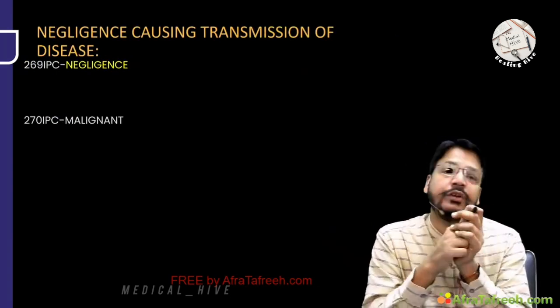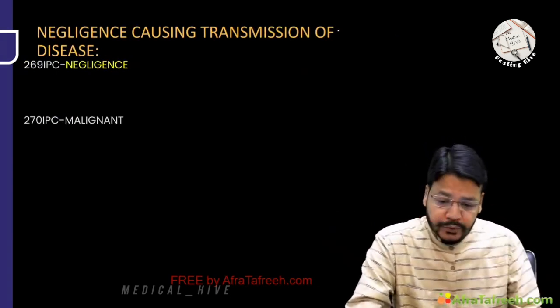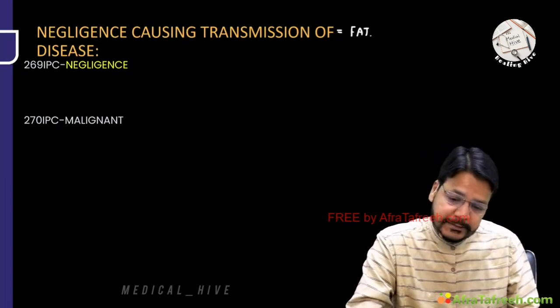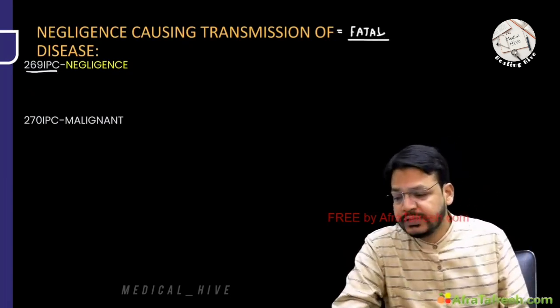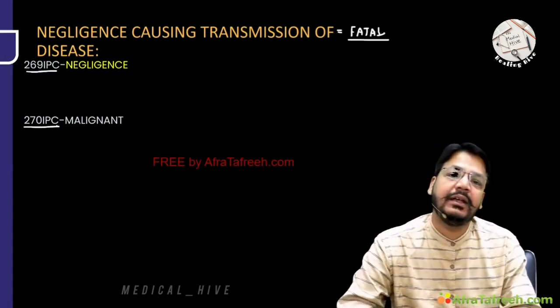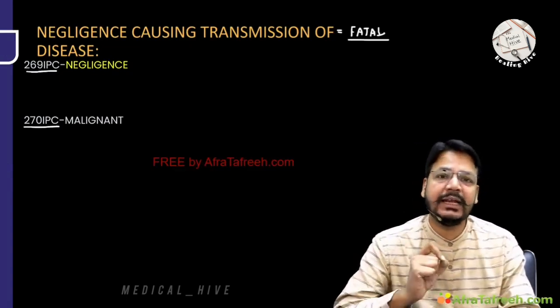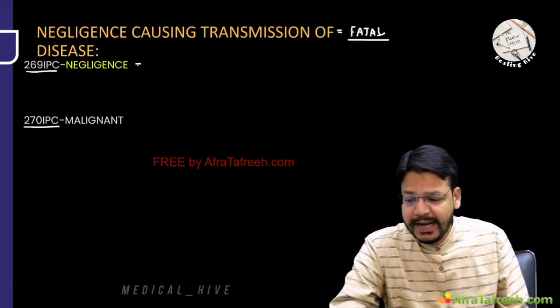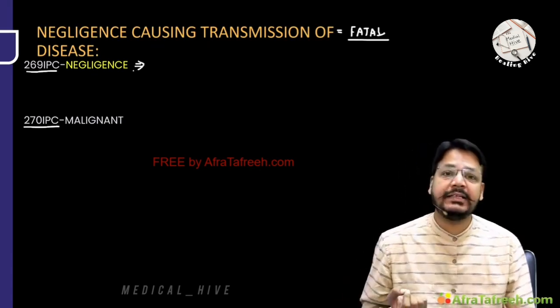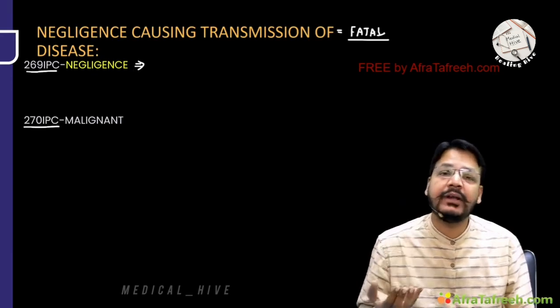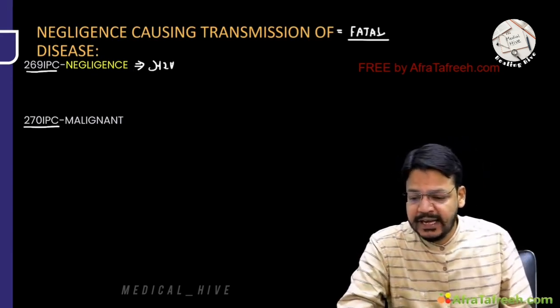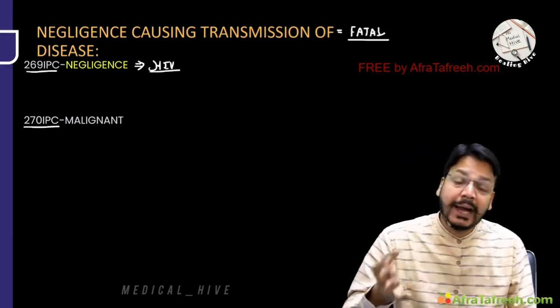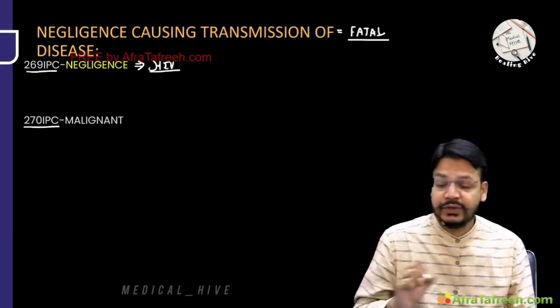Negligence causing transmission of disease. My dear friend, if you transmit some fatal disease and there is negligence, there are 2 IPC: 269 IPC and 270 IPC. By negligence, if you transmit any sexually transmitted disease or HIV, or any fatal disease, this will be 269 IPC.